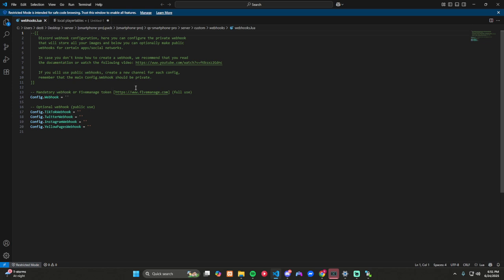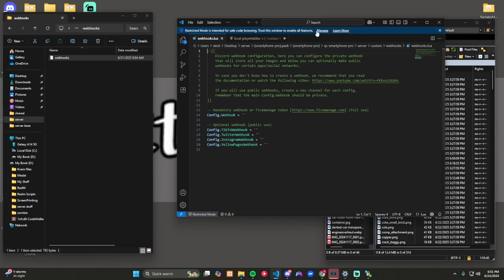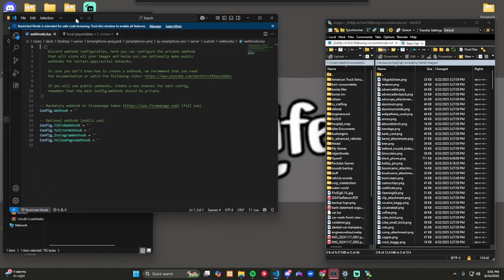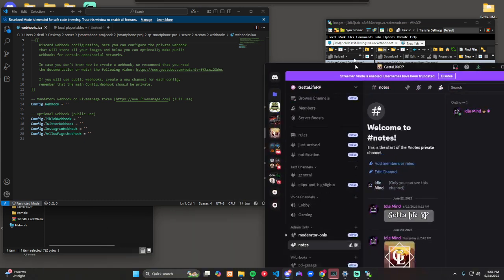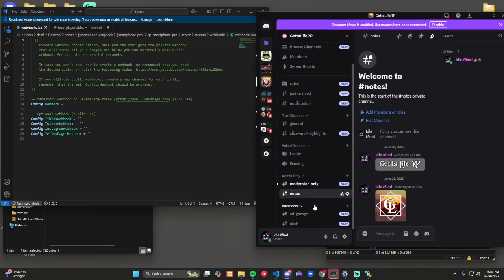Now this is where the Fivem token goes. I will put this in, but I'll put it in on a different screen last. So first thing we need to do, make this screen a little smaller, put it over here. Then we'll bring up the Discord so we can do the webhooks.